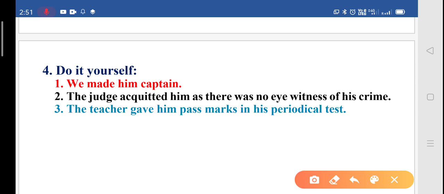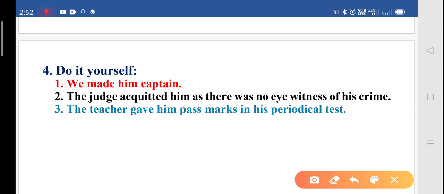The judge acquitted him as there was no eyewitness of his crime. Which category does this sentence belong to? And the teacher gave him pass marks in his periodical test. Which category does this sentence also belong to? First mention their category and then write down their passive forms.